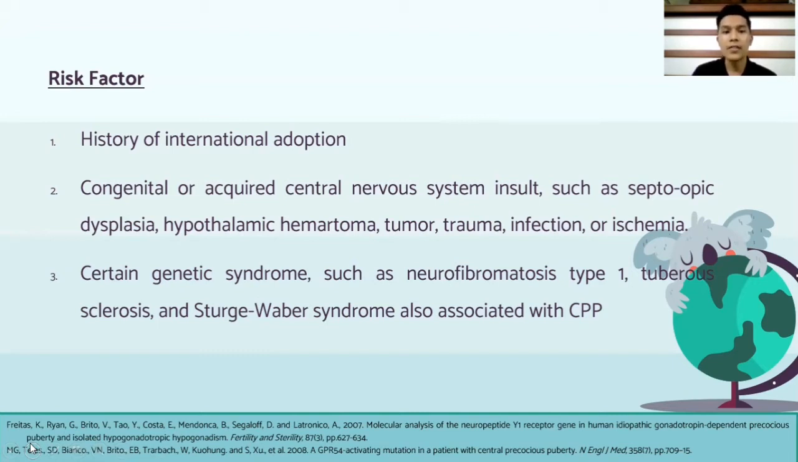The first one is a history of international adoption. The second one is congenital or acquired central nervous system insult, such as septo-optic dysplasia, hypothalamic hamartoma, tumor and trauma, and infection or ischemia. And the last one is certain genetic syndromes, such as neurofibromatosis type 1, tuberous sclerosis, and Sturge-Weber syndrome, also associated with CPP. Next.